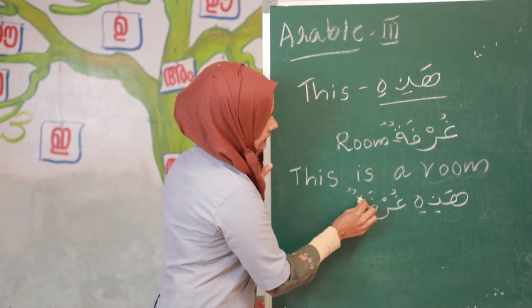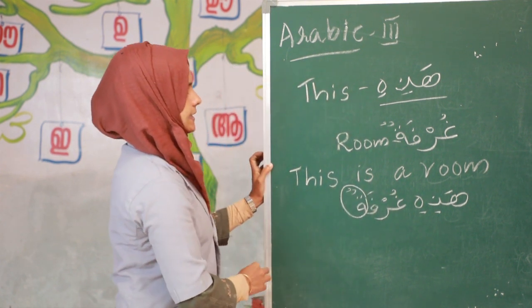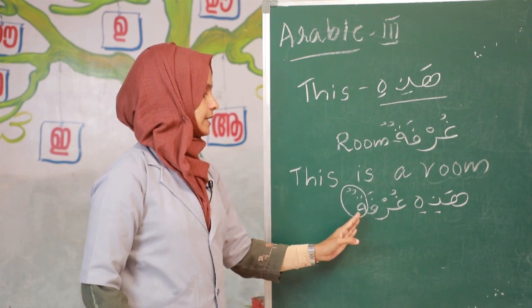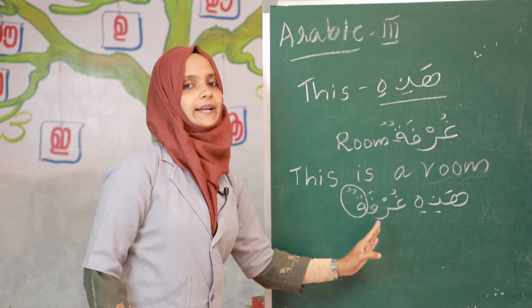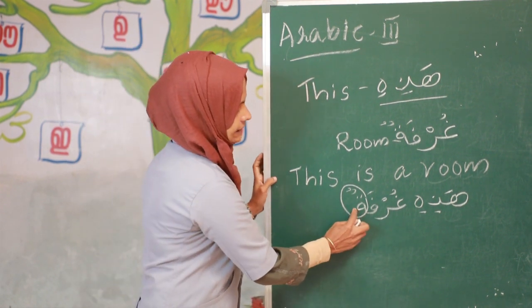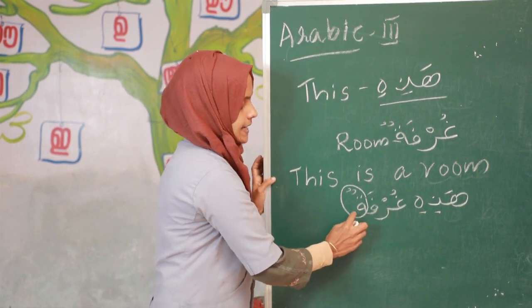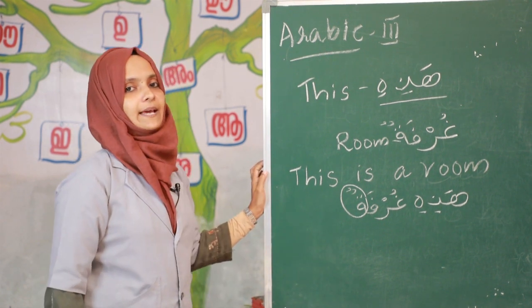If ta comes at the end of a word, it is a muannas, a female word.